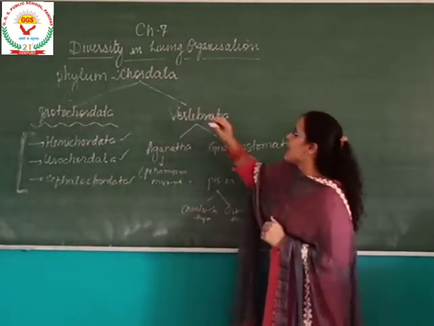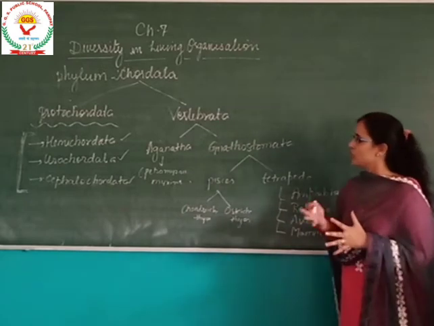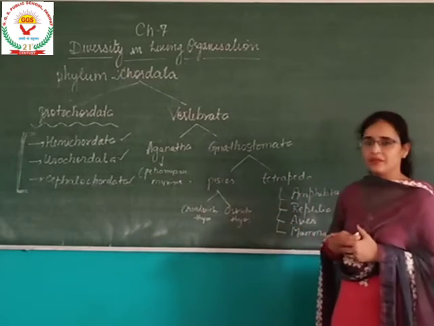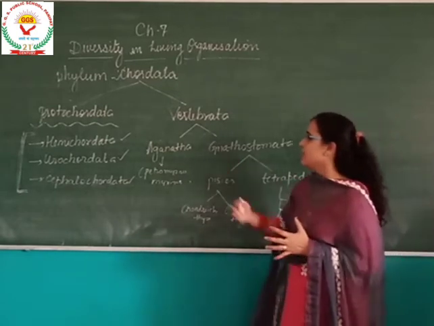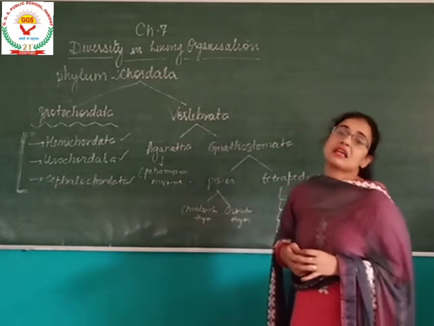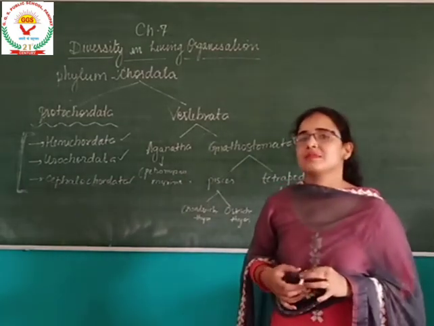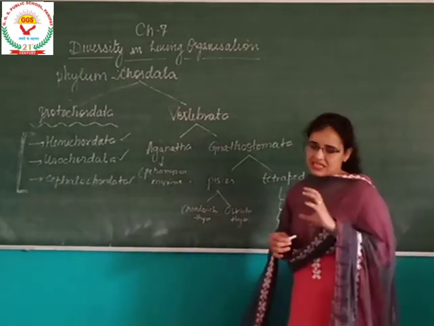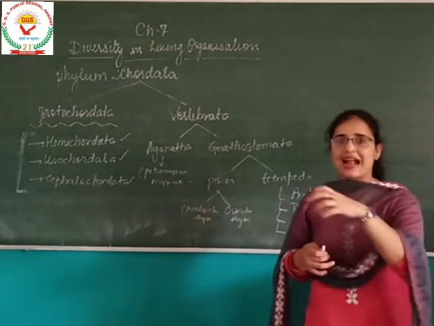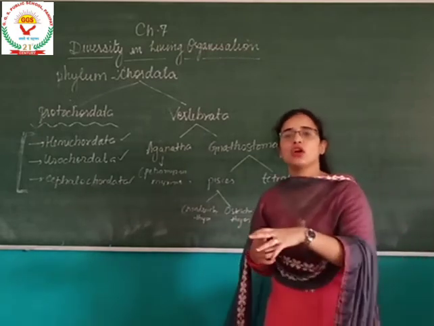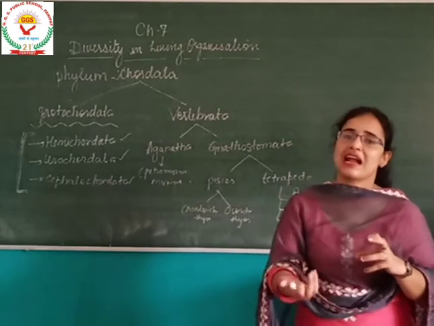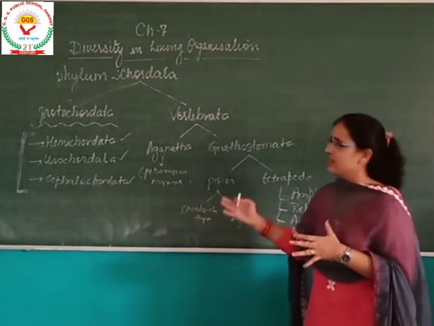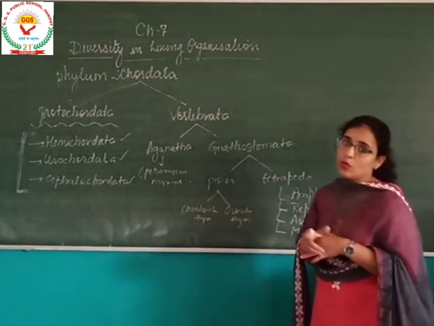So, the Vertebrata is further divided into two superclasses, that is Agnatha and Gnathostomata. In Agnatha, basically jawless organisms are there, like Petromyzon and Myxine. Basically, they have hooks and suckers through which they attach to the body of the host and suck the nutrition, that is blood, from their body. So Agnatha is the jawless category of subphylum Vertebrata.